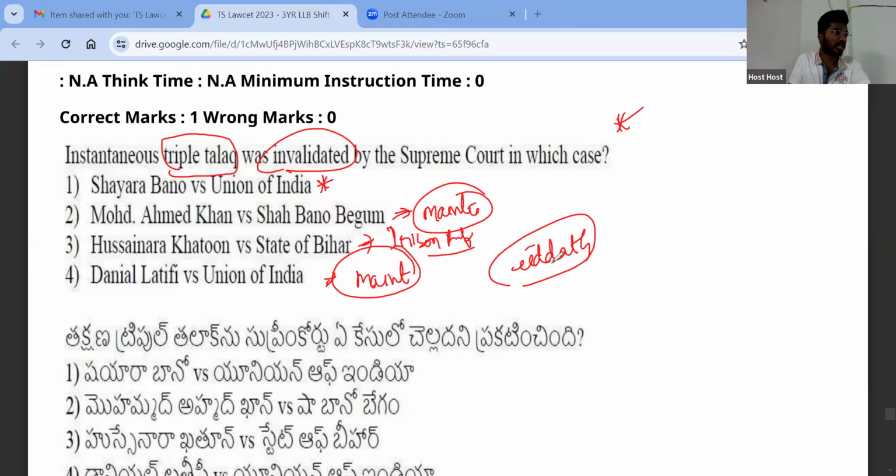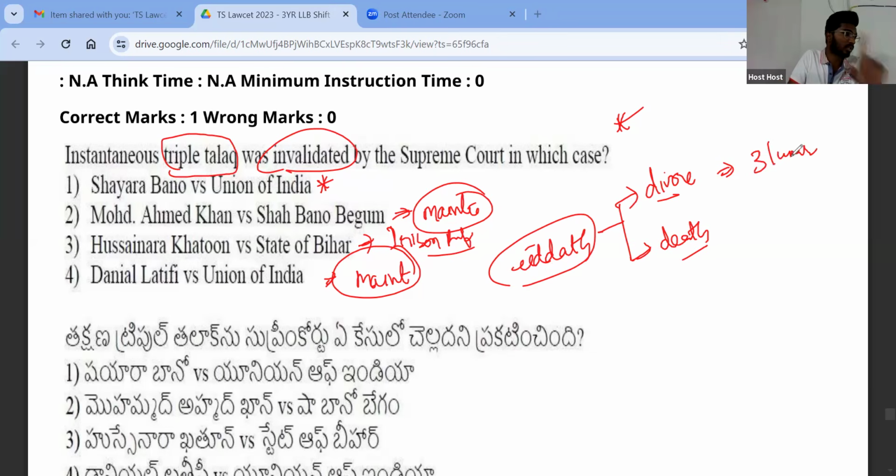What is the iddat period or idda? This is the period where the wife has to maintain a gap after the divorce from the husband and after the death of the husband in Muslim law. After the divorce, the wife should not remarry for how many months? 3 lunar months, 3 full moons. After the death, it is 4 lunar months. This is known as the iddat period. After this only you can remarry.